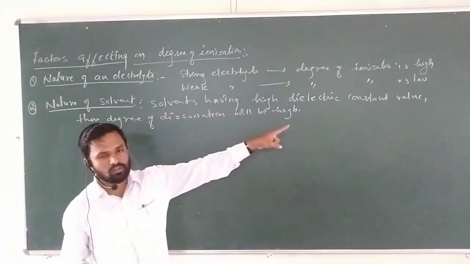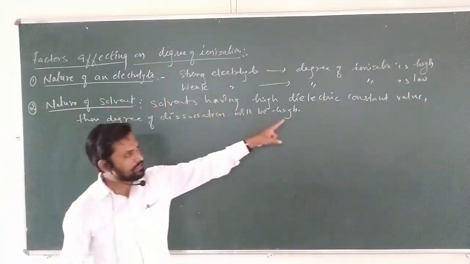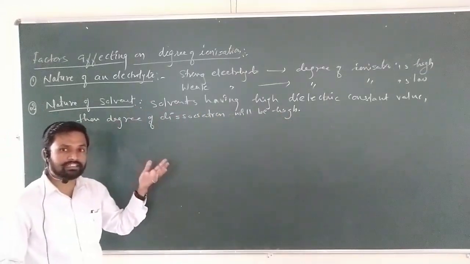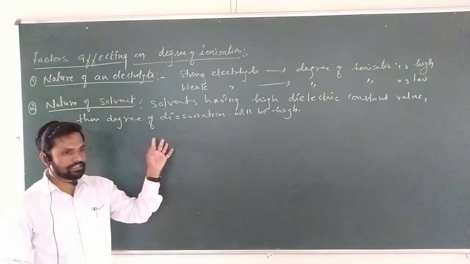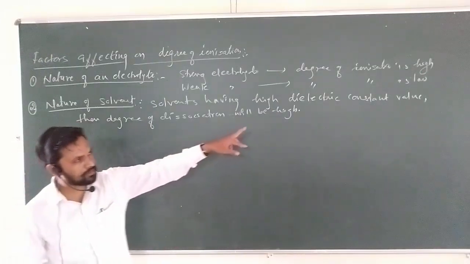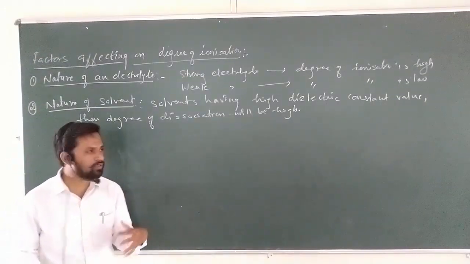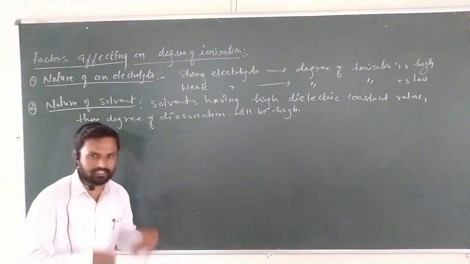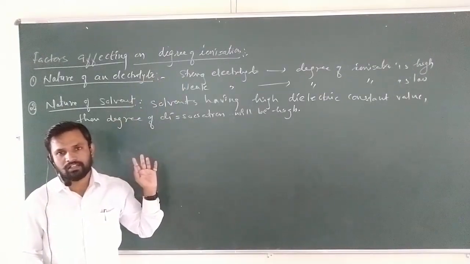The higher the dielectric constant value, the higher the degree of dissociation. Means if a solvent has a higher dielectric constant value, it has a higher solvating capacity. त्या सॉल्व्हेंट कडे जास्त मॉलिक्यूल डिझॉल्व करण्याची एक कॅपॅसिटी आहे, क्षमता आहे. That is nothing but the high dielectric constant. If it has a high dielectric constant value, more electrolyte can be dissociated, more molecules can be ionized. Therefore, the degree of dissociation will be high.